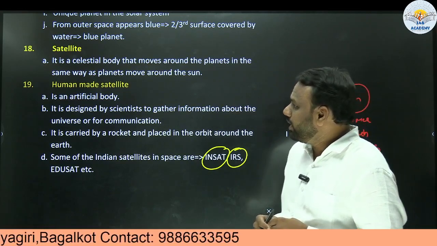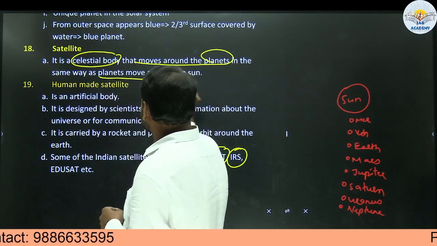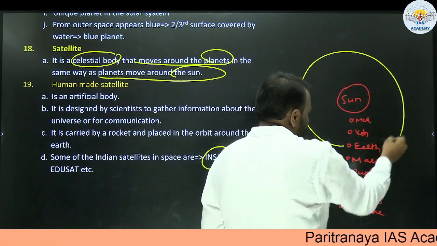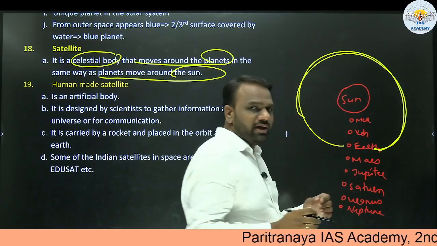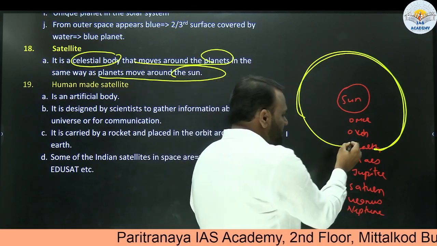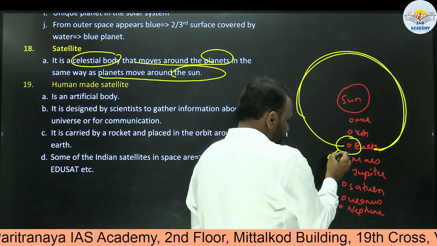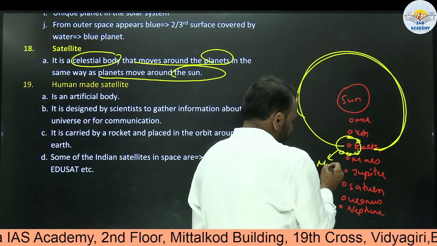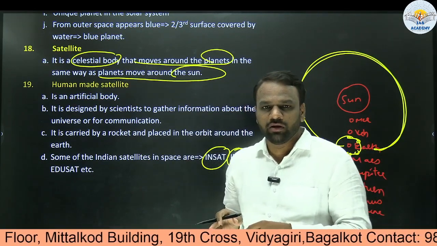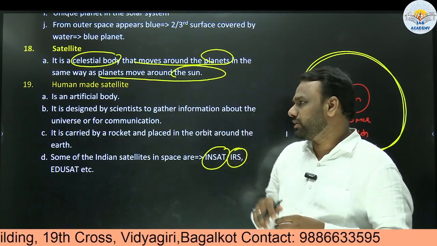Okay, so again, a natural satellite is a celestial body that moves around the planets in the same way as planets move around the sun. We know that Earth is a planet which moves around the sun. Similarly, these moons or satellites move around the planets. If I take moon as an example, moon moves around the Earth. So here what we understood, planets move around the sun, satellites move around the planets. An example is moon, which moves around the Earth.